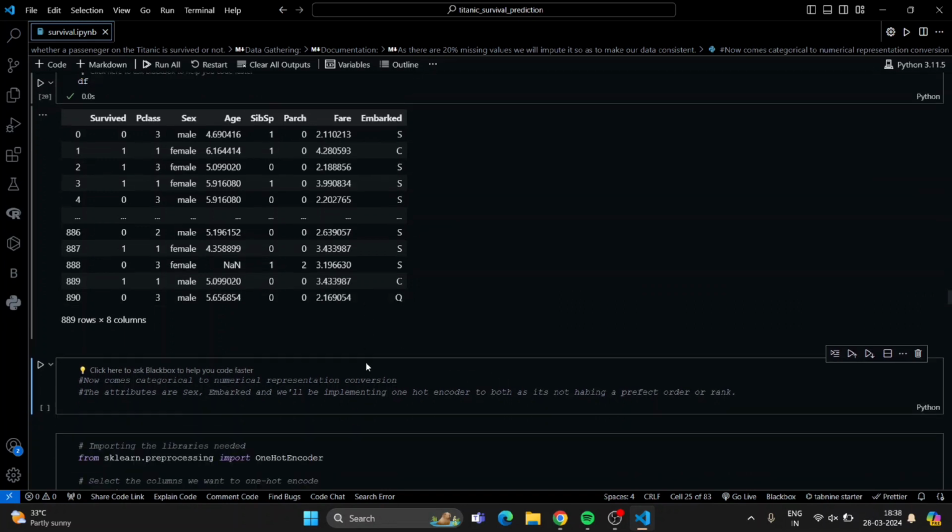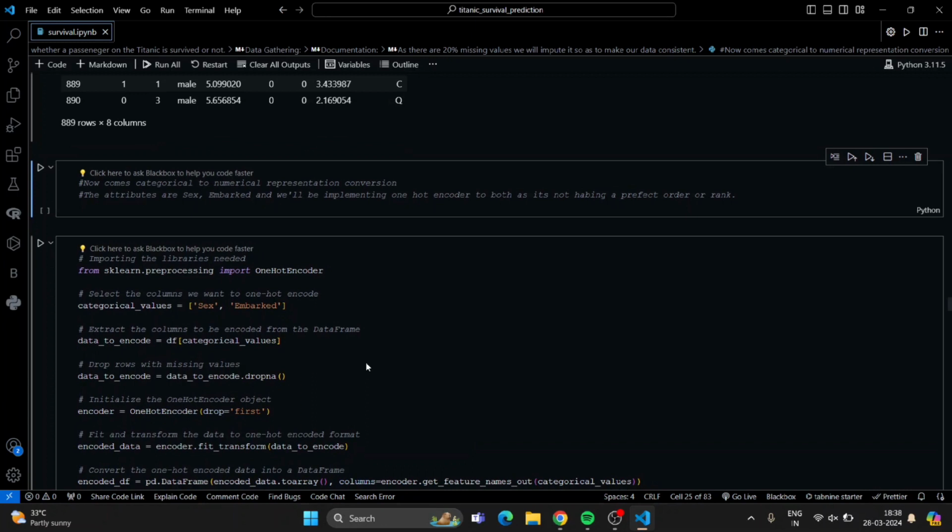Now we come to the categorical to numerical representation conversion. The attributes which have categorical values are sex and embarked, and we will implement one hot encoding because they do not have a perfect order or rank. For example, Pclass has only first, second and third, so I can say first is first class, second is second class, third is third class.